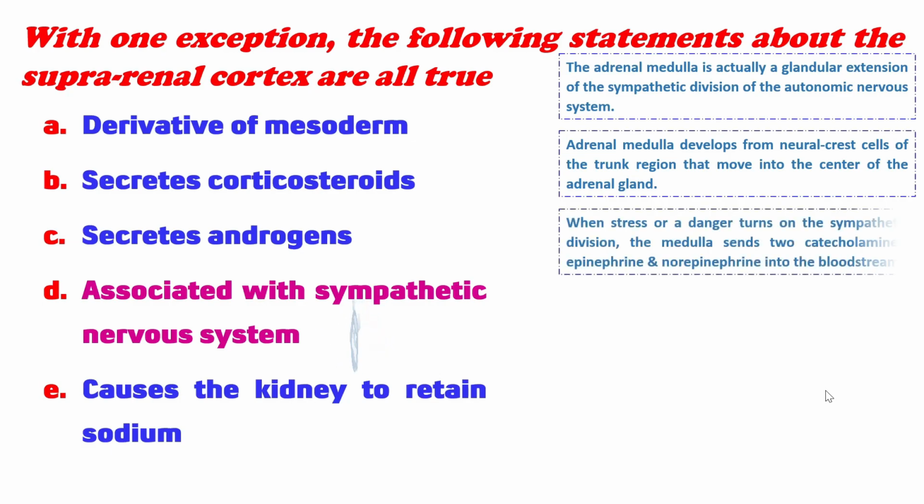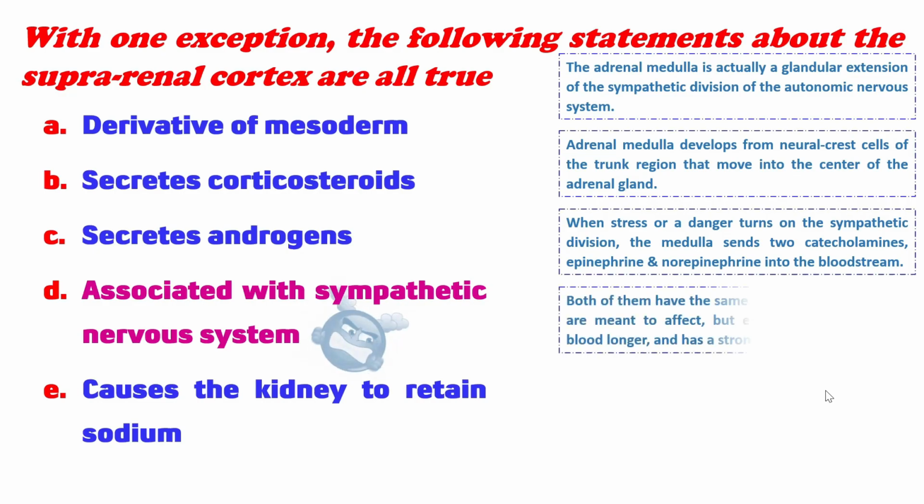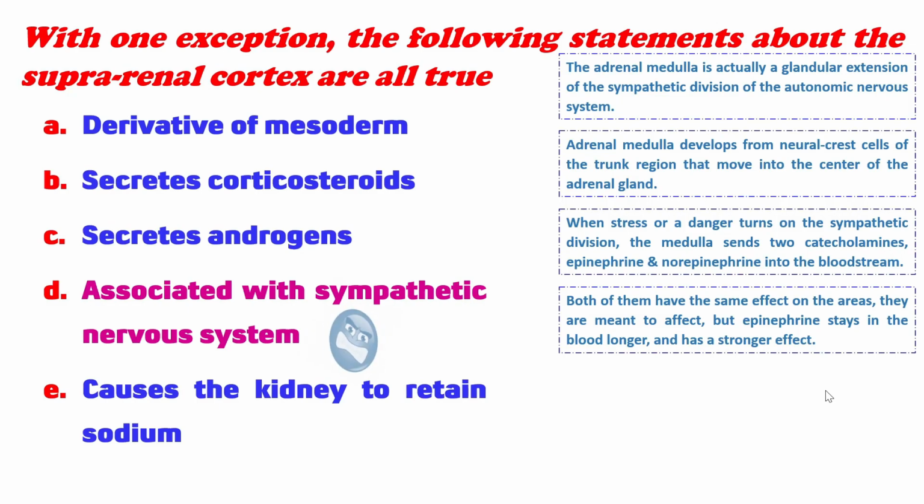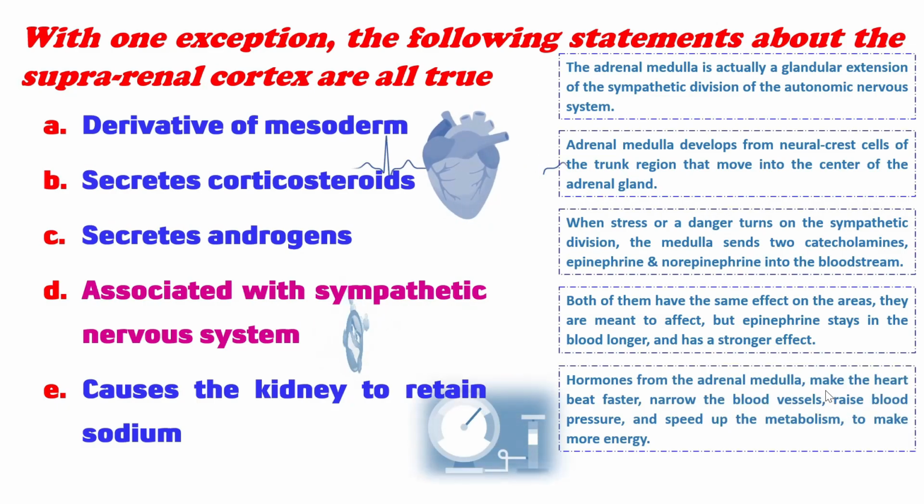When stress or danger turns on the sympathetic division, the medulla sends two catecholamines, epinephrine and norepinephrine, into the bloodstream. Both of them have the same effect on the areas they are meant to affect, but epinephrine stays in the blood longer and has a stronger effect. Hormones from the adrenal medulla make the heart beat faster, narrow the blood vessels to raise blood pressure, and speed up the metabolism to make more energy.